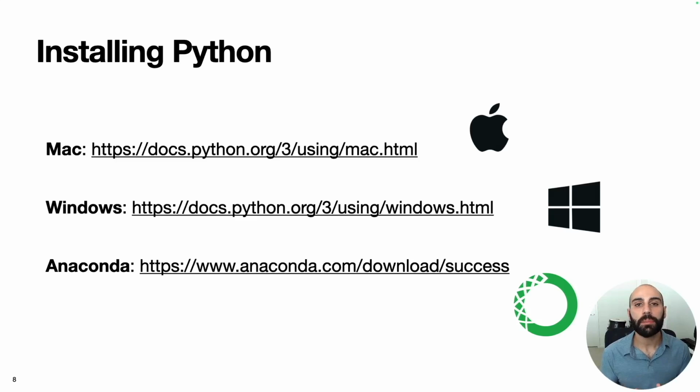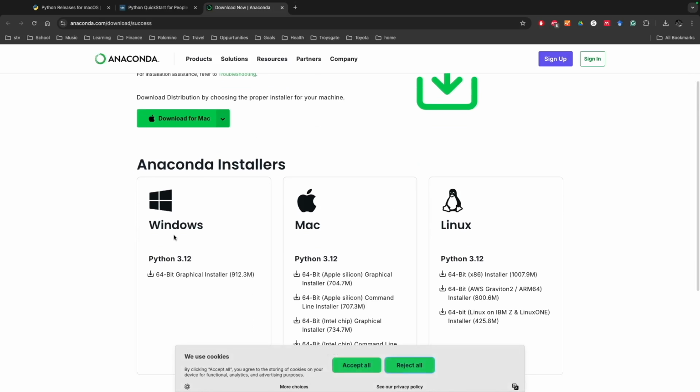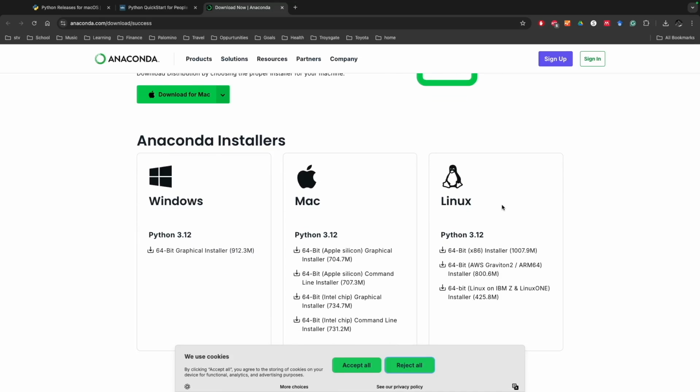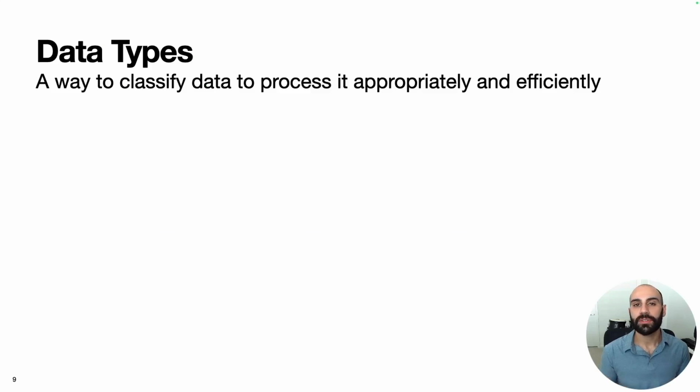Alternatively, there's a popular Python package system for data science called Anaconda. This is available for Windows, Mac, and Linux. So this is another way you can install Python, and this has some handy features beyond the base installation of Python. Now that we've confirmed we have Python installed, let's start digging into some key concepts and code.